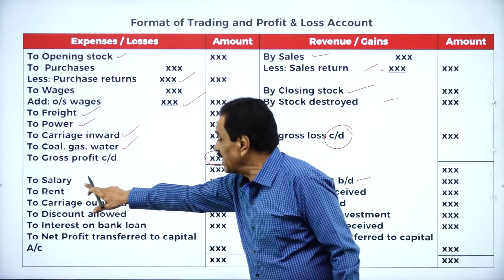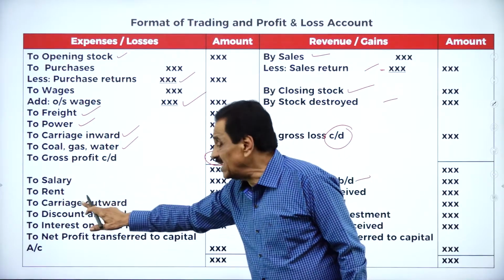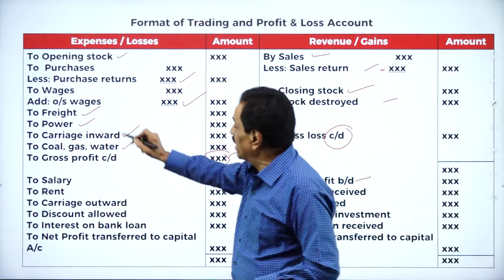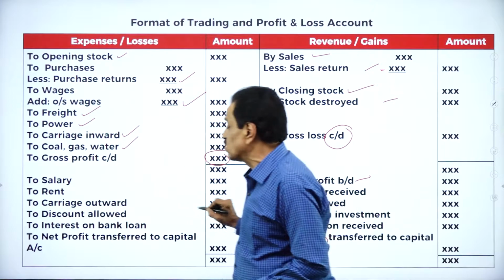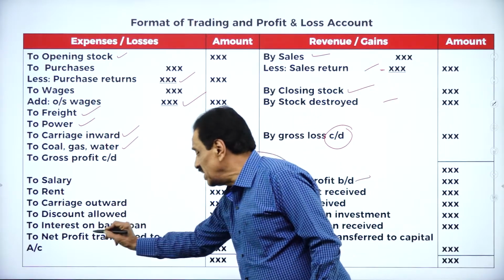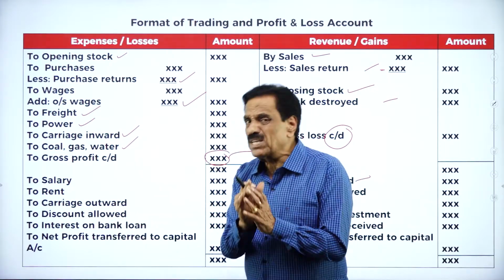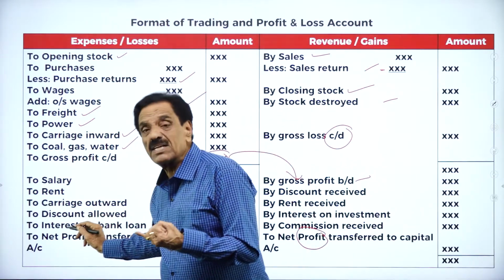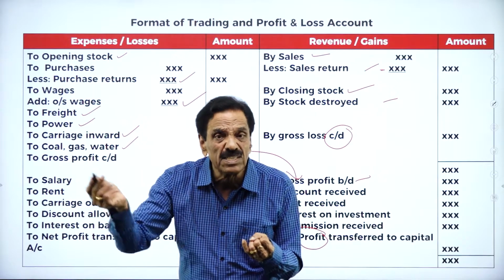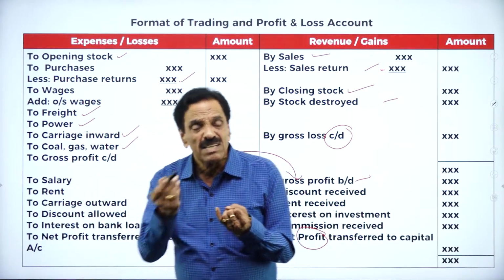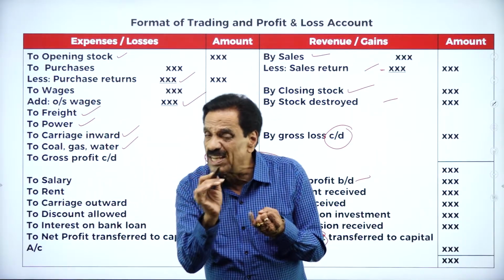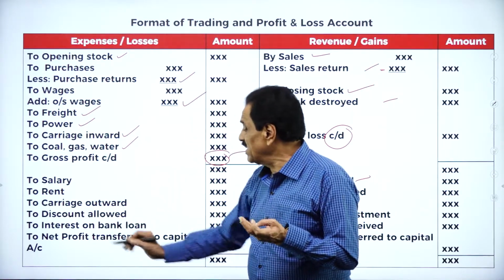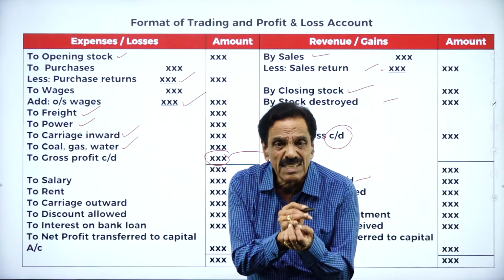Here, salary is an expenditure item, rent is an expenditure item, carriage outward, goods going out. Here goods coming in, here goods going out, discount allowed, interest on bank loan. Some more expenditure we have not put, just for a format. If there is advertisement, it will come on the debit side. If there is printing and stationery, that will come on the debit side. Depreciation, which I am going to explain, will come on the debit side. Interest on capital will come on the debit side.